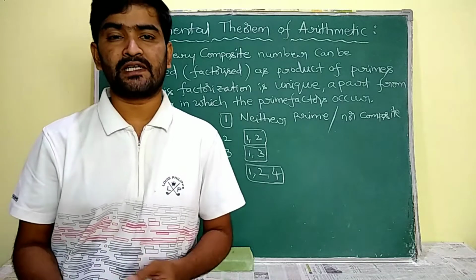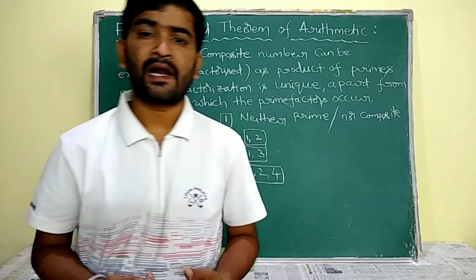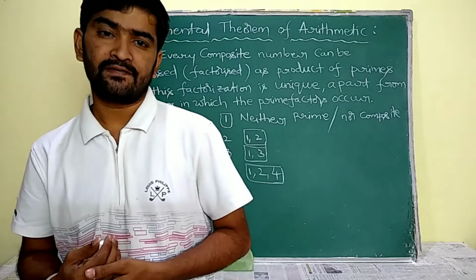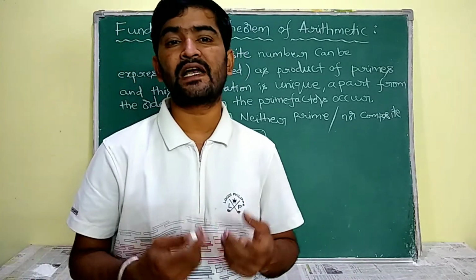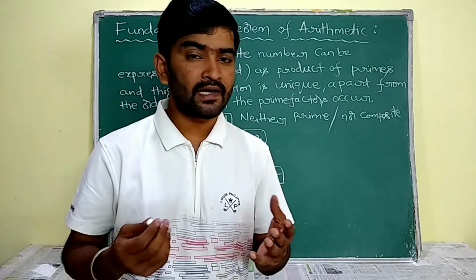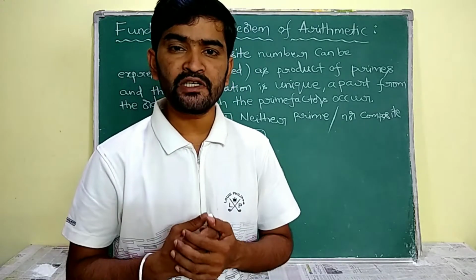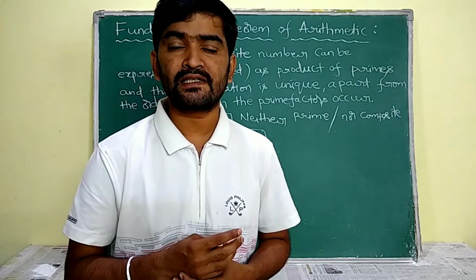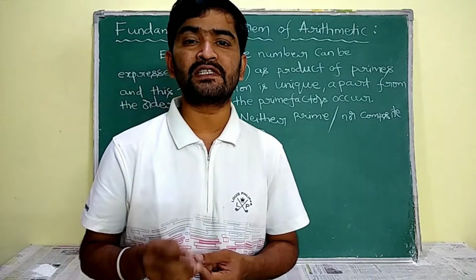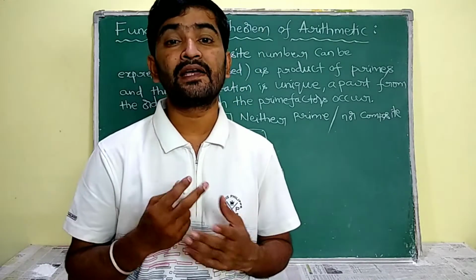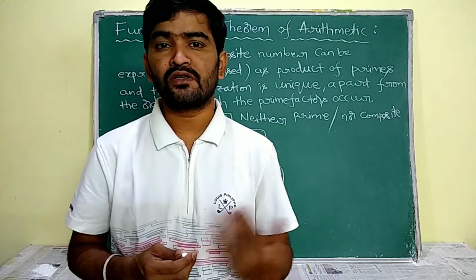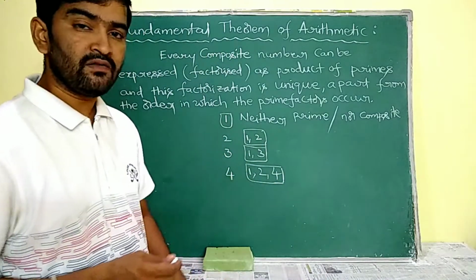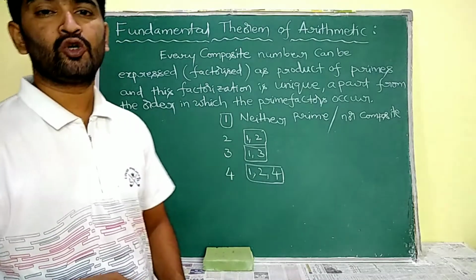Like that we have to check. We know how to check the primes and how to check the composite numbers. So, once again I am going to revise the definition. A prime number is a number which has 1 and itself as factors. A composite number is a number which has at least 3 factors. So, according to the discussion, the least composite number is 4 and the least prime number is 2.